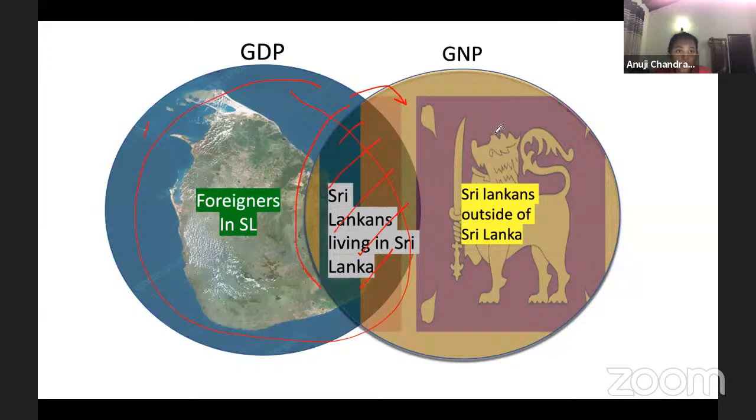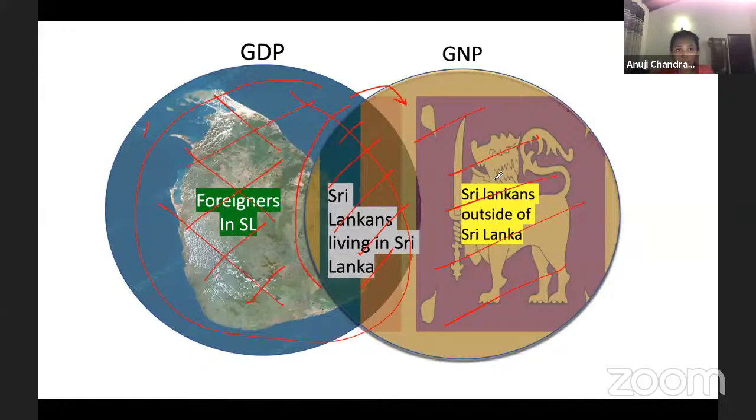So when we are converting the GDP, we have to remove this part because it does not matter to us. What is it? The income that is earned by the foreigners in Sri Lanka. And we have to include the income earned by Sri Lankans who are not inside Sri Lanka.